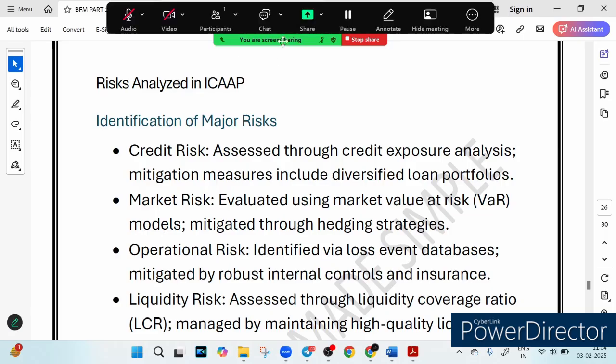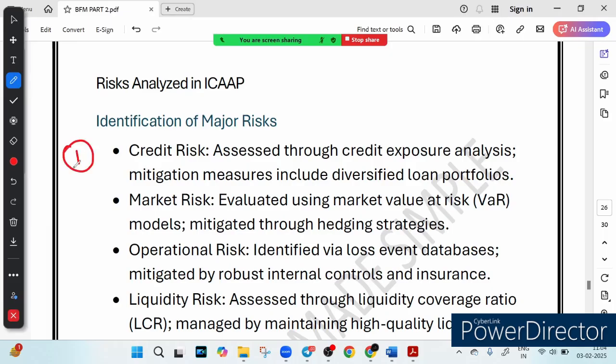The first risk is credit risk. What is the meaning of credit risk? What if the borrower doesn't repay? Banks lend money to businesses and individuals, but what if the borrower fails to repay? That is credit risk. How is it assessed? Banks analyze their credit exposure, who they have lent to, and what the chance of default is. How is it managed? It is managed through a diversified loan portfolio, spreading loans across different sectors, and setting a strict loan approval process to minimize risky lending.